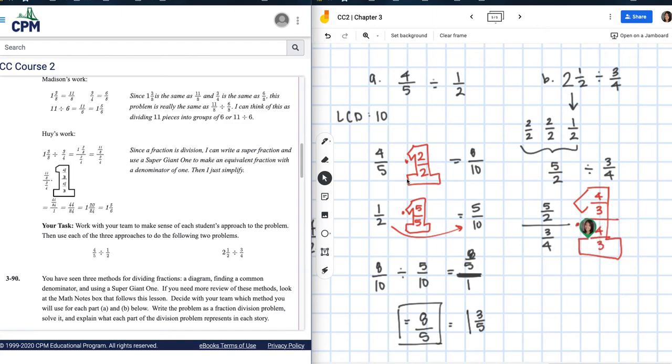And I can just multiply straight across, right? 3 times 4 is 12. 4 times 3 is 12, and this gives me 1 in my denominator, so I don't need that anymore. Multiplying straight across, 5 times 4 is 20 over 2 times 3, which is 6, and now I can use this as my fraction. Okay, so 20 over 6, almost done.